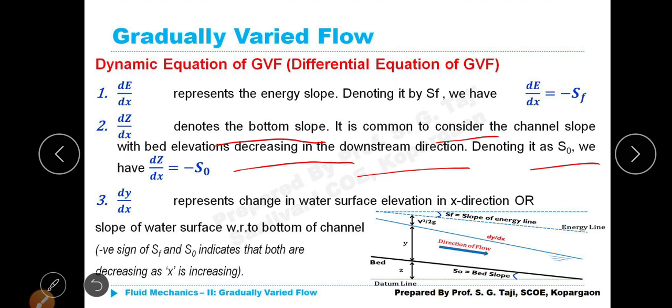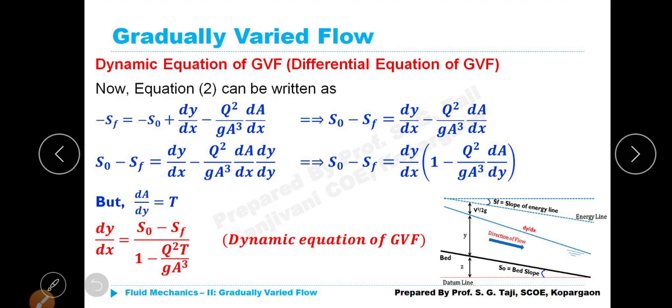In the x direction, when distance increases in the open channel, naturally the magnitude of SF as well as S naught decreases. As the distance increases, these magnitudes will decrease. How will we represent the decrease? With a negative sign. Okay? Next. Are you following me? Have you understood till now? Okay, fine.